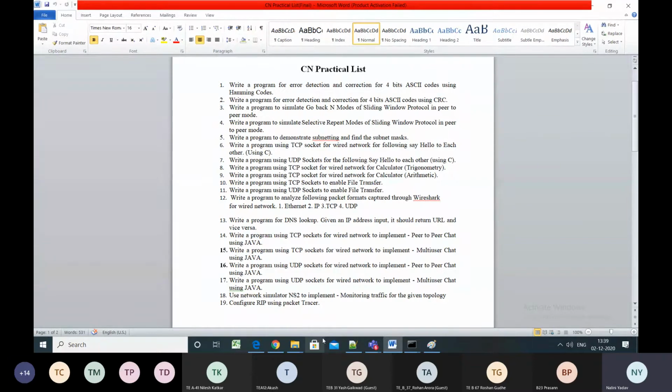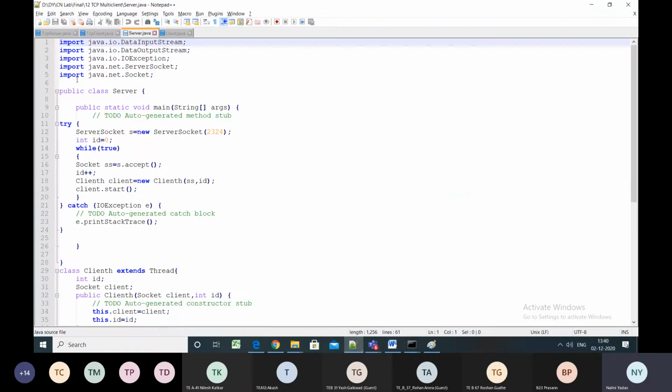So like this, there can be multiple clients which can be served by a server. But again, creating a process is a very heavy task, right? Processes are comparatively heavier than threads, and that's the reason, instead of creating a new process to serve every client, we will be creating a new thread to serve every client. So did you understand how to go for the multi-user chat? We will be looking into the code for the same.